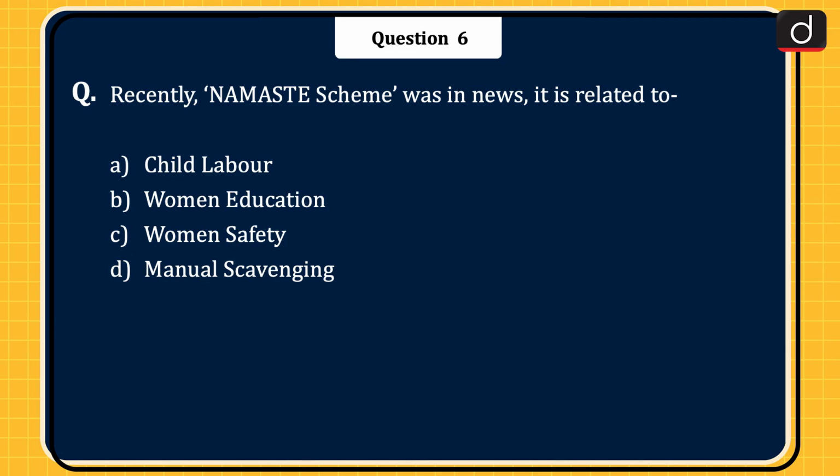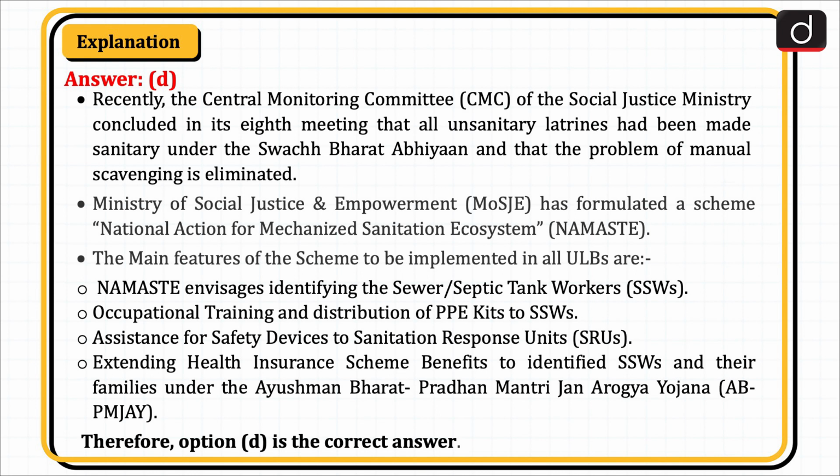Next question is, recently Namaste scheme was in news. It is related to child labor, women education, women's safety, or manual scavenging. The correct answer is option D, manual scavenging. Recently, the Central Monitoring Committee of the Social Justice Ministry concluded in its 8th meeting that all unsanitary latrines had been made sanitary under the Swachh Bharat Abhiyan and that the problem of manual scavenging is eliminated.